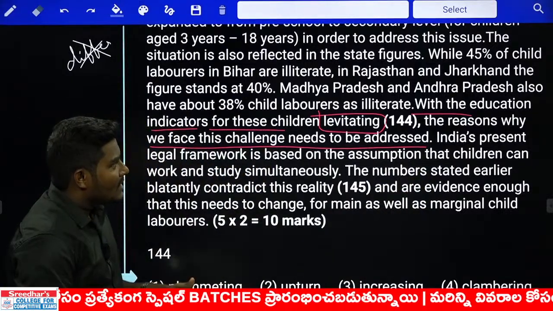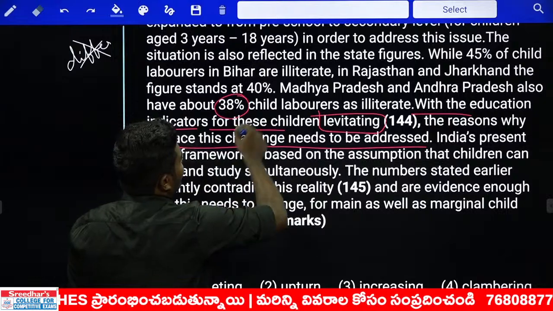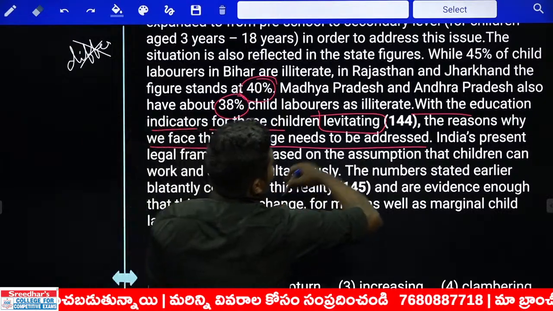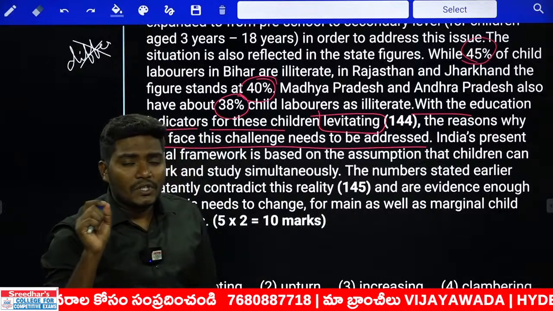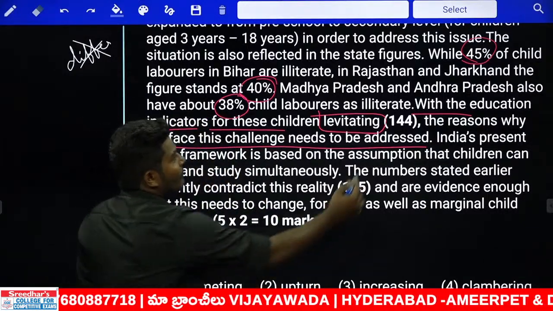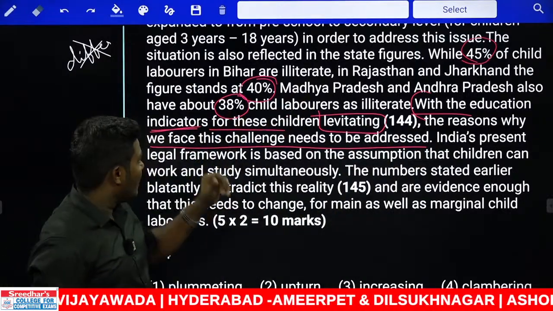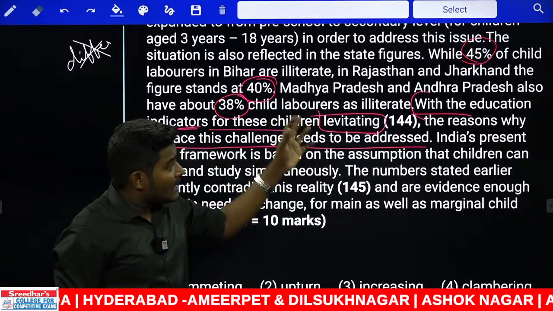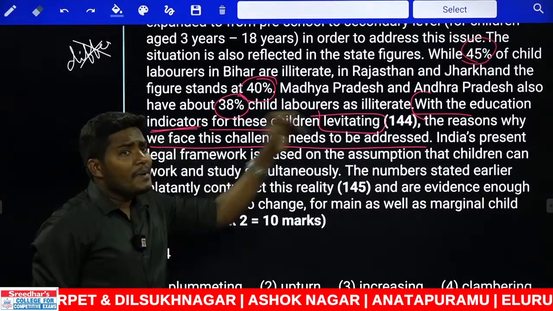Now, if you look at this very carefully, 38% of the child laborers, 40%, 45%, we are looking at the data which is collected from the states. With the education indicators, indicators is nothing but this data, for these children dash, the reasons why we face this challenge need to be addressed.